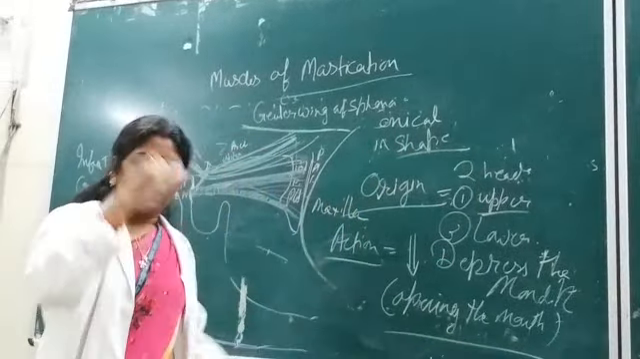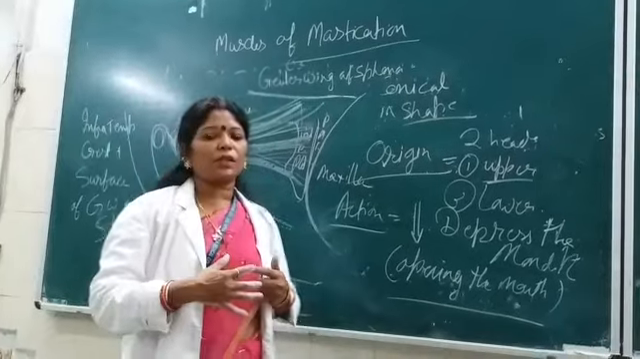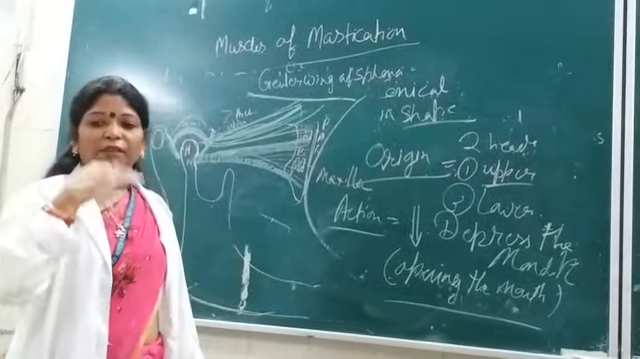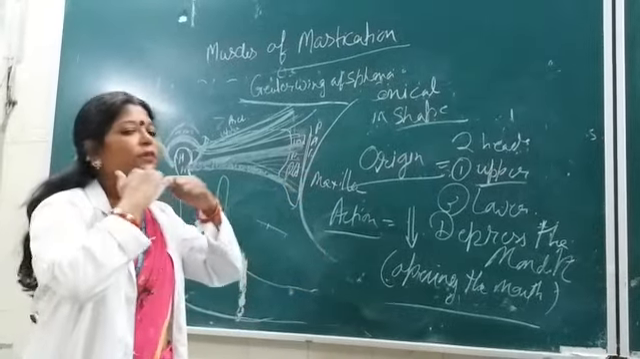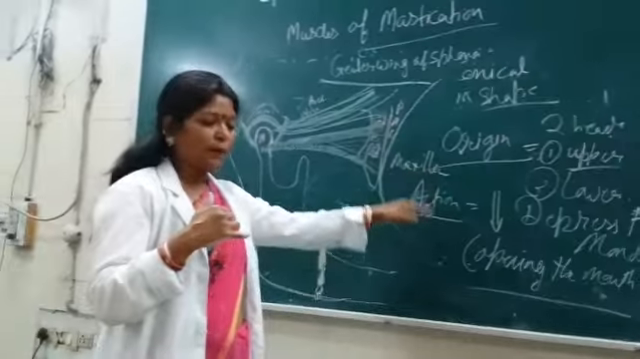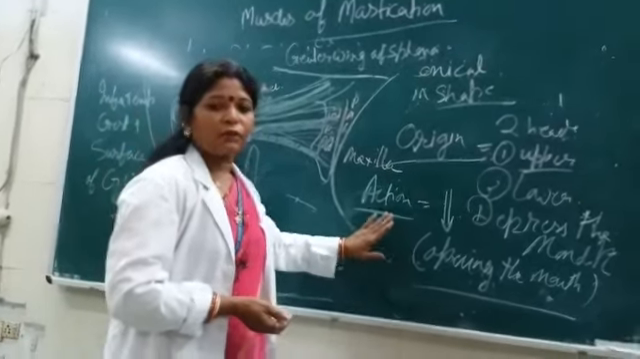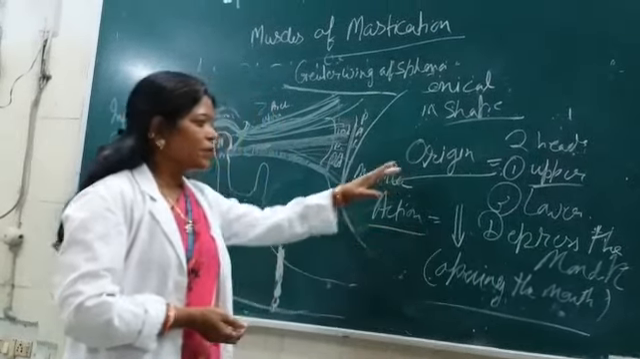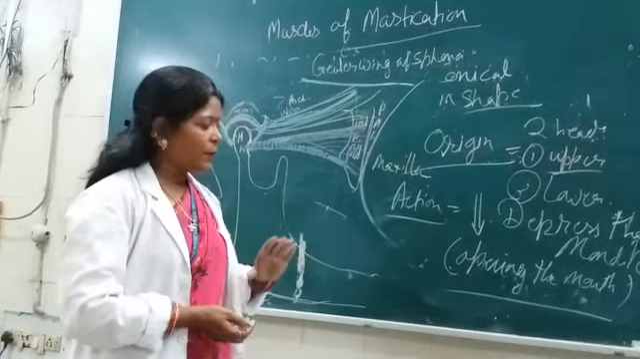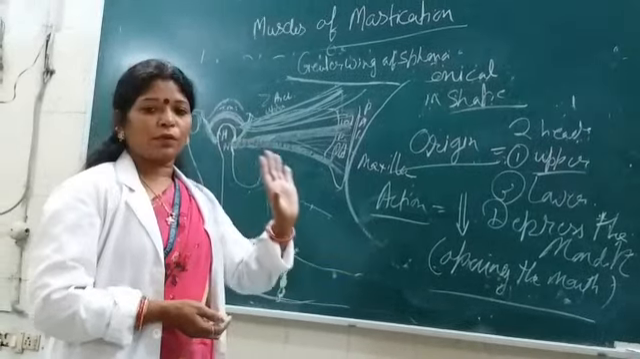This action of the lateral pterygoid is of course assisted by some suprahyoid muscles, and also the gravitational force assists in the depression of the mandible. So the major action of this lateral pterygoid muscle is opening, it helps in depressing the mandible so that the jaw is open or the mouth is open.